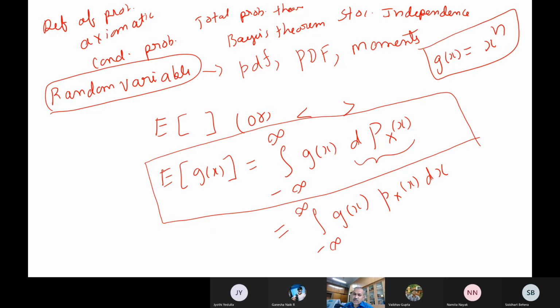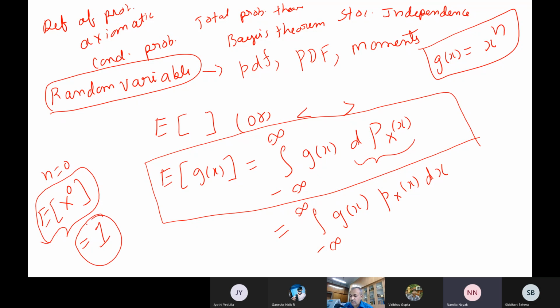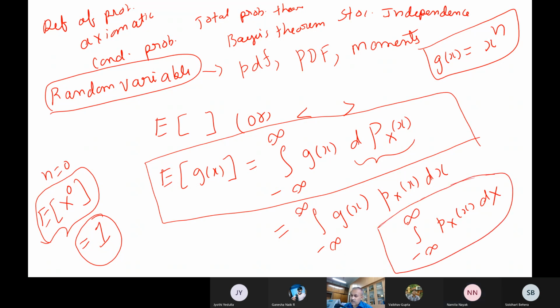We have defined what the 0th moment gives us. When n is equal to 0, what do we get? We wrote in the last class, it is 1. When x to the power of 0 is 1, it simply becomes the area under the probability density function itself. So obviously we know the area is 1.